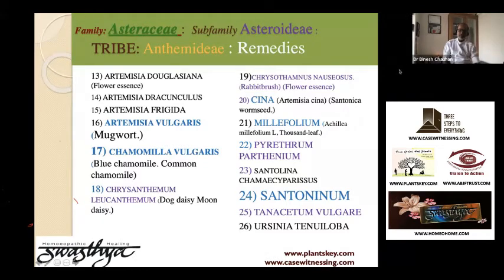Millefolium, yeah, our bleeding remedy. Santoninum, which is our chemical of Cina. Tanacetum vulgare, which is again getting confused and half part of the body dead, that symptom.